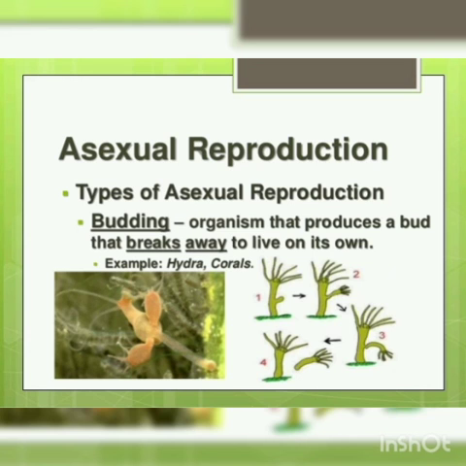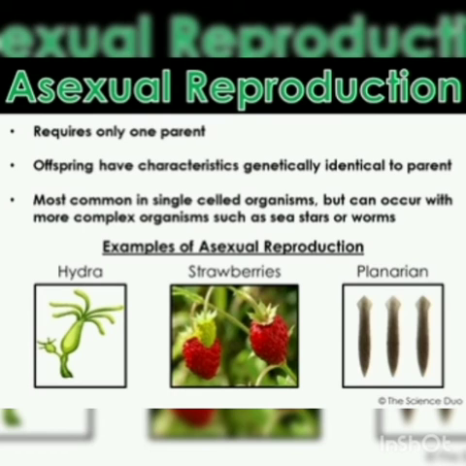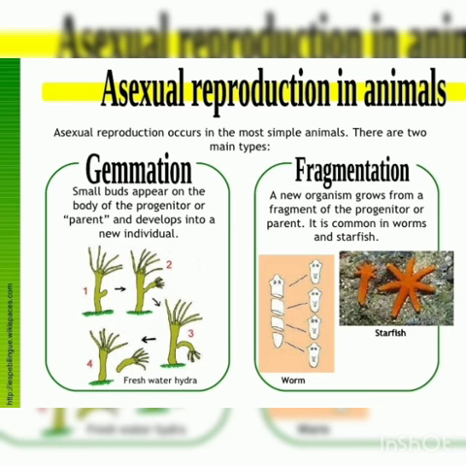In the case of amoeba, it divides into two, and two individuals are formed, which is called binary fission. In the case of a few animals, the mother animal gets divided into pieces, and each piece forms a new individual. That is called fragmentation. All these are the types of asexual reproduction.